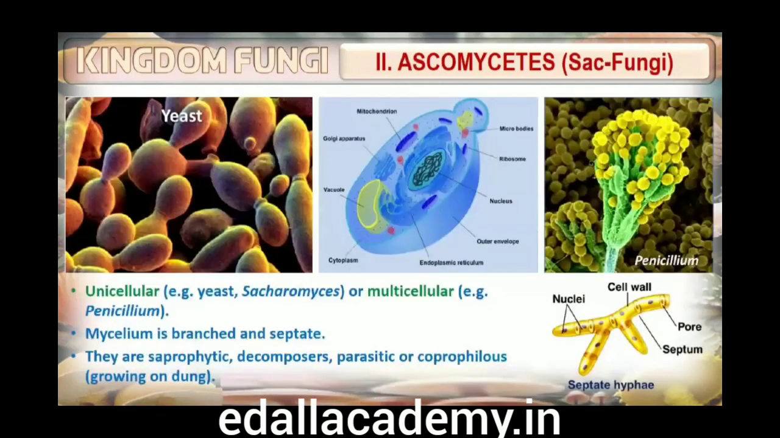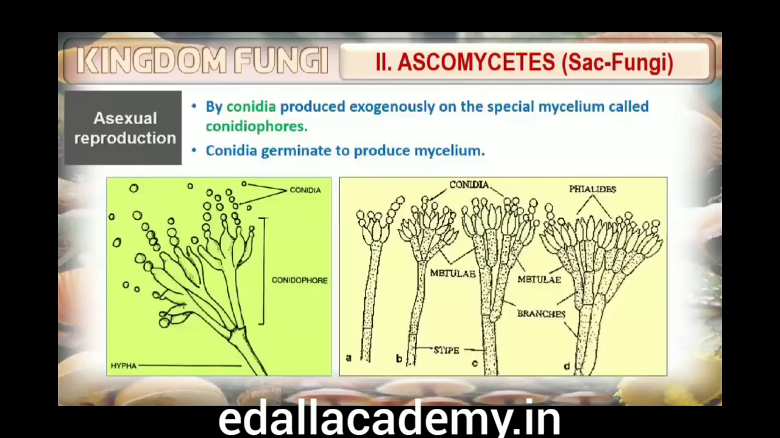Second is Ascomycetes. Commonly known as sac fungi, the Ascomycetes are mostly multicellular, for example, Penicillium, or rarely unicellular, for example, yeast, Saccharomyces. They are saprophytic, decomposers, parasitic or coprophilous, growing on dung. Mycelium is branched and septate. The asexual spores are conidia produced exogenously on the special mycelium called conidiophores. Conidia on germination produce mycelium.